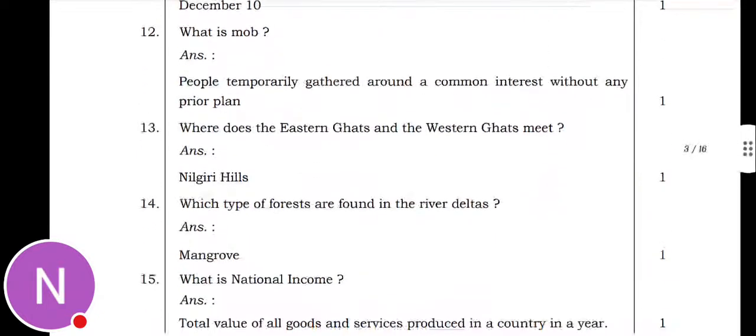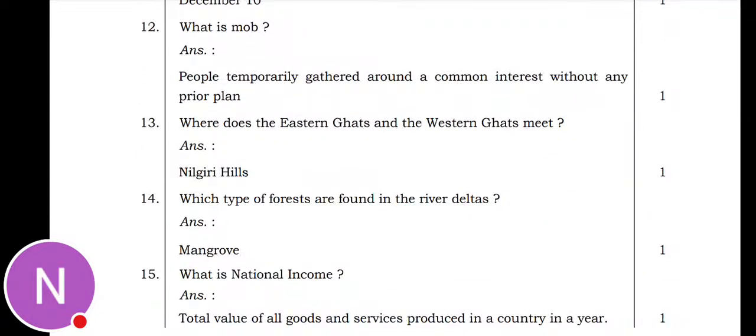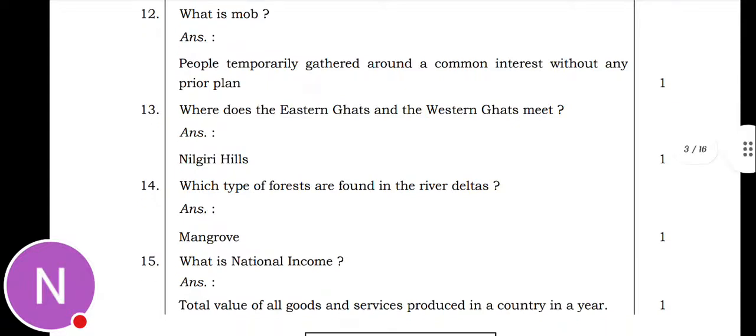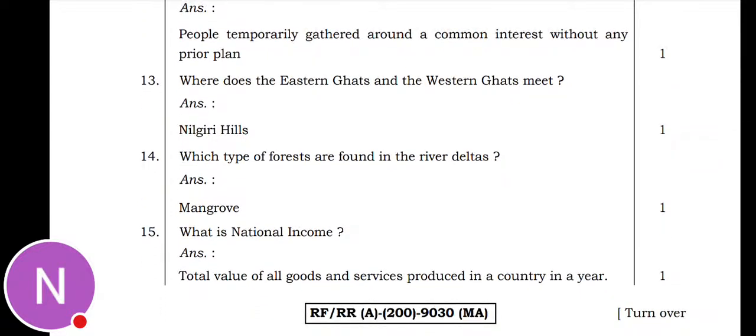Next, 12th question they asked is, what is a mob? So people temporarily gathered around a common interest without any prior plan is called a mob. Next, 13th question they asked is, where do the Eastern Ghats and Western Ghats meet? So the Eastern Ghats and Western Ghats meet at the Nilgiri Hills.